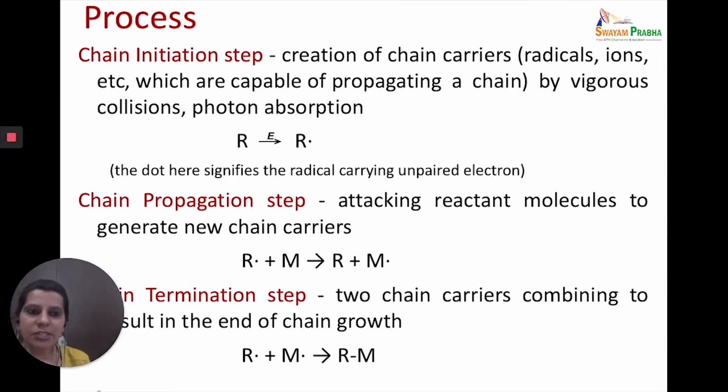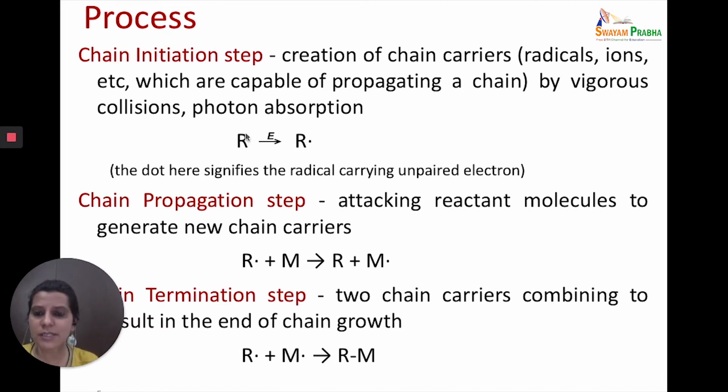So initiation, as the name suggests, is about initiating the chain reaction. So how does initiation of the chain reaction take place? When there is a formation of an intermediate which is very, very reactive in nature, capable of propagating the reaction on its own for a very, very long amount of time. So in the chain initiation step, chain carriers, chain intermediates are produced, which are nothing but radicals, cations, anions, and these radicals, cations and anions will participate in the later steps of the reaction. How will they be produced? They are obviously produced by either collisions or photon absorption.